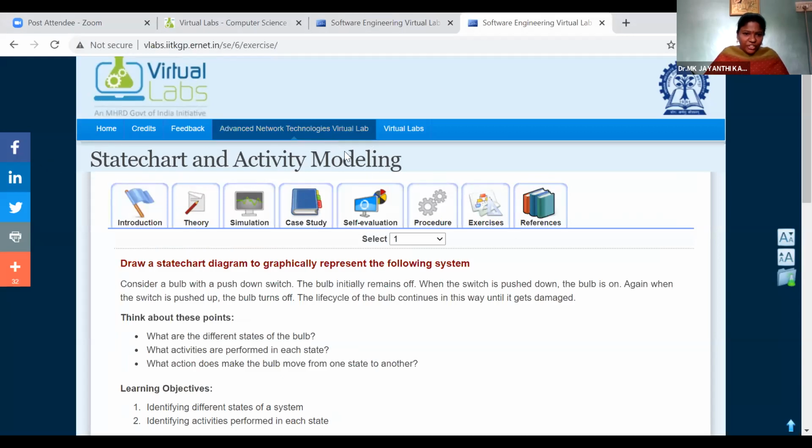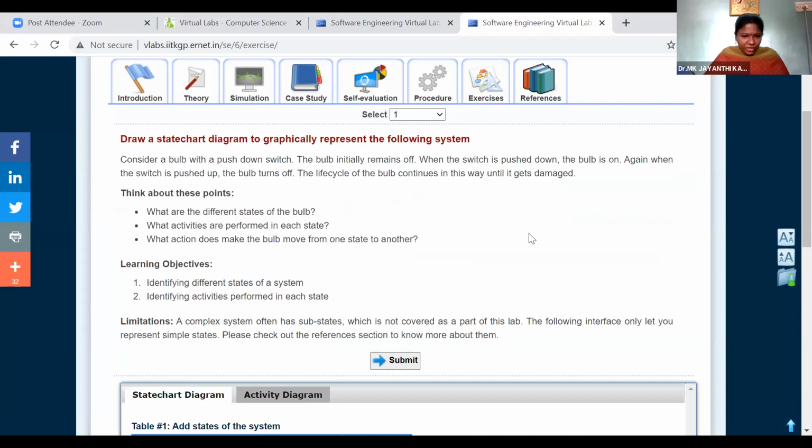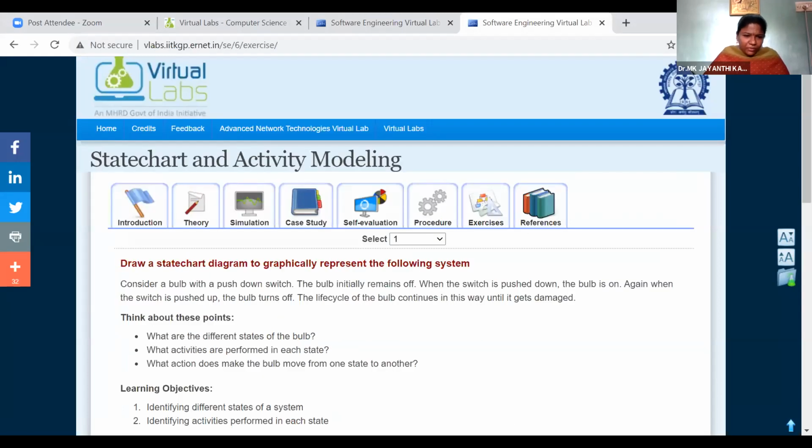Are you able to see the state chart and activity modeling page? Yes, ma'am. Yeah.